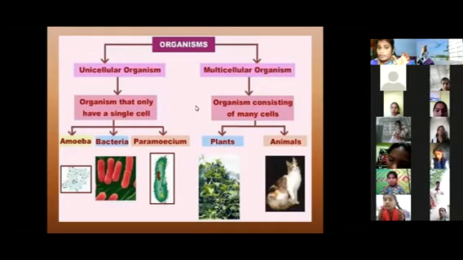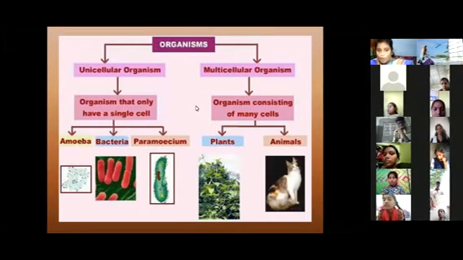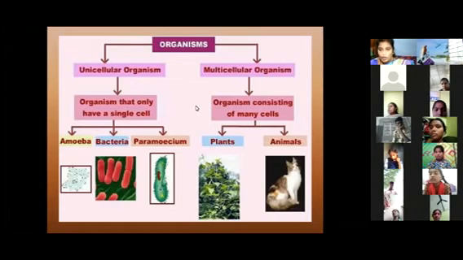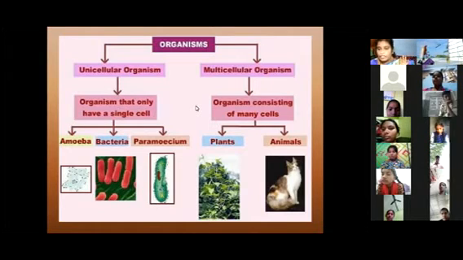What are unicellular organisms? Organisms that have only a single cell are called unicellular organisms. For example, amoeba, some kinds of bacteria, paramecium, euglena. These are also examples of unicellular organisms.